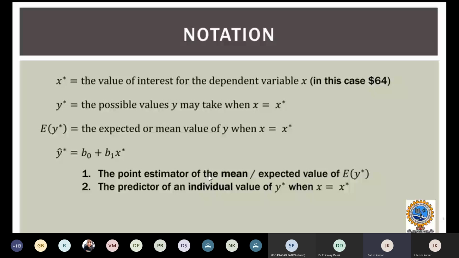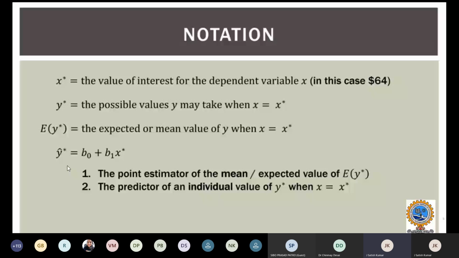Now, let's say that the value of interest of the independent variable that we want to predict for is $64. That will be represented as X star, and the possible values Y may take is Y star when X is equal to X star. Then the expected value, the mean value, will be E of Y star. We call that Y hat of star.